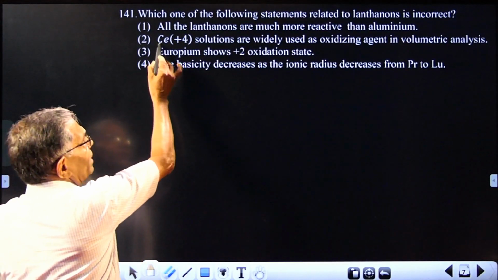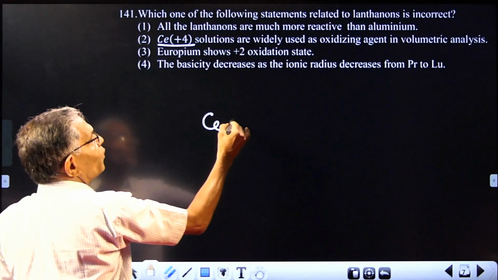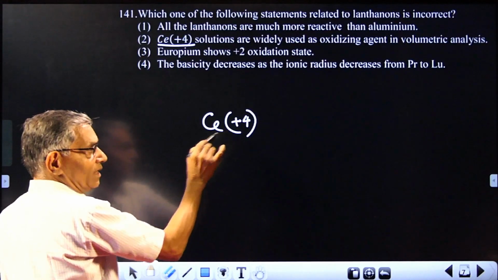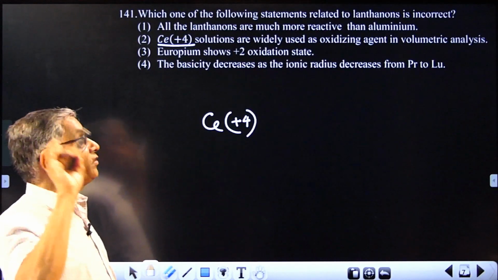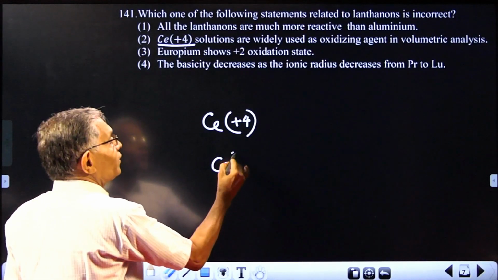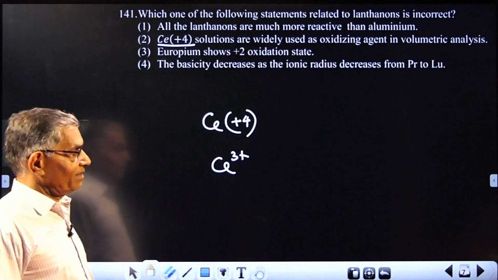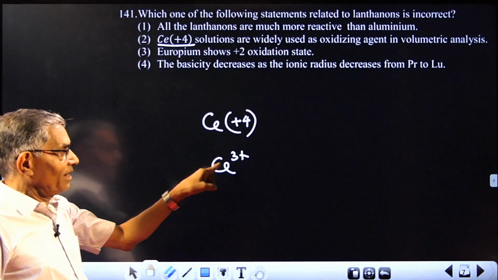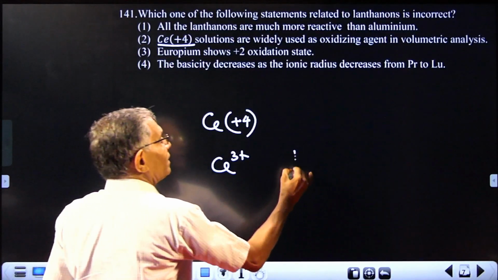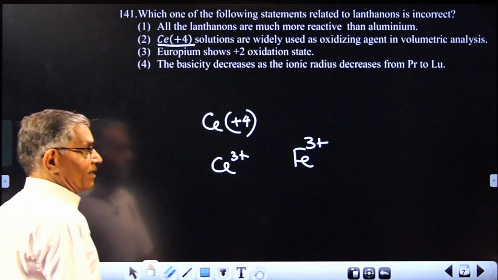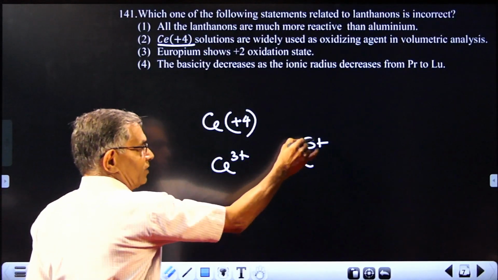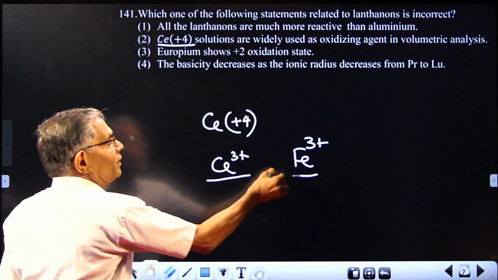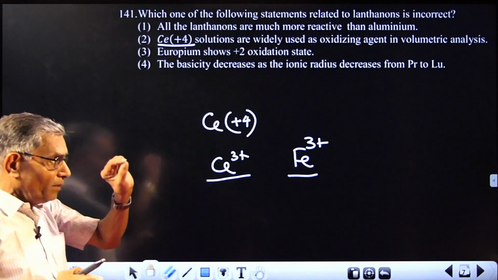See, one point regarding this compound is Ce4+. It is ceric. It's a very powerful oxidizing agent, almost comparable to potassium dichromate. But Ce3+ is a reducing agent. Ce4+ oxidizing agent, Ce3+ reducing agent. I just write it only to show one thing. When you compare this with ferric, this is Ce3+, this is Fe3+. You can expect a statement like this: Ce3+ and Fe3+ are acting as oxidizing agents. There may be wordings like this.